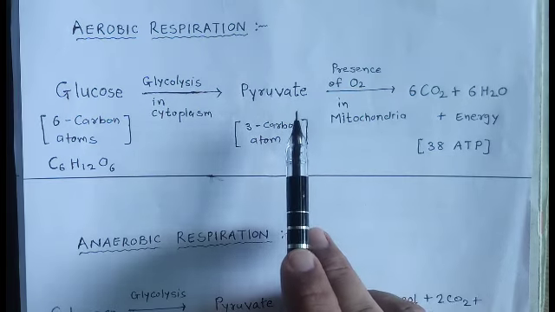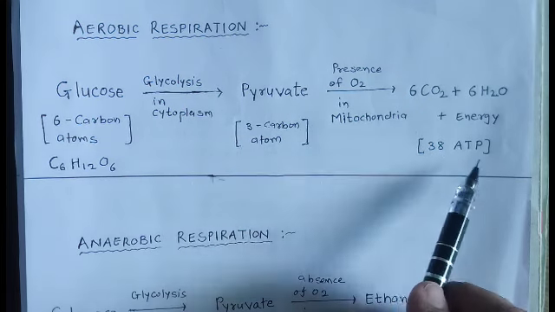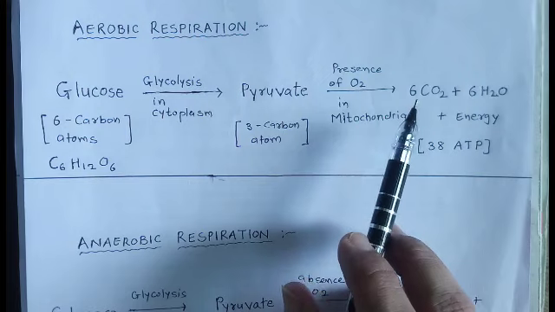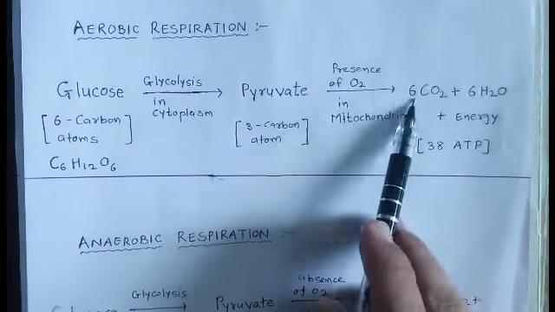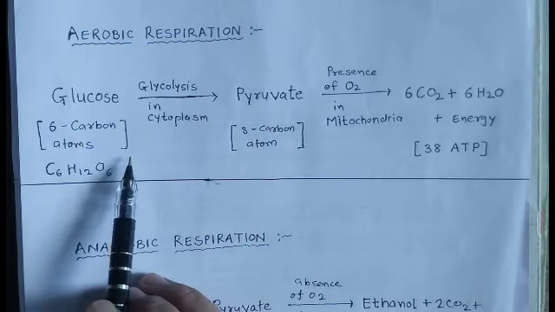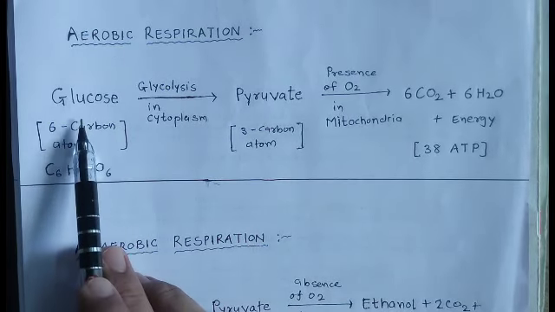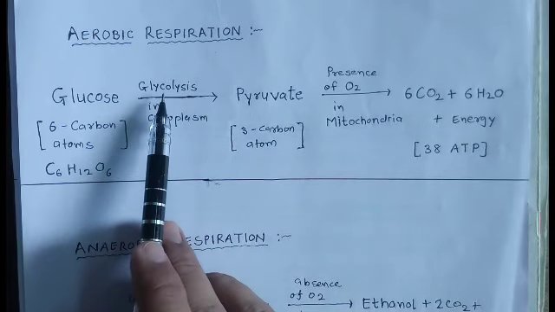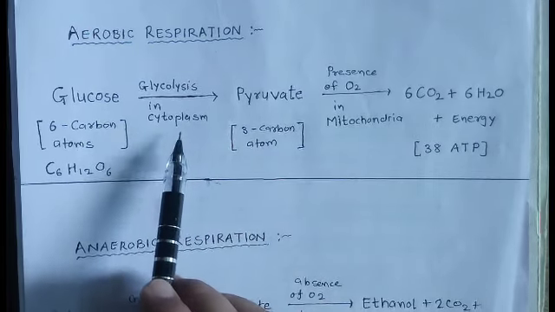During the process of aerobic respiration, more amount of ATP or energy is released, and as byproducts carbon dioxide and water molecules are released. So once again, in the process of aerobic respiration, the first step is the conversion of glucose to pyruvate during the process of glycolysis, and this occurs in cytoplasm.